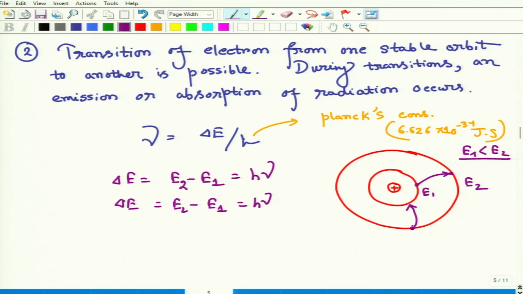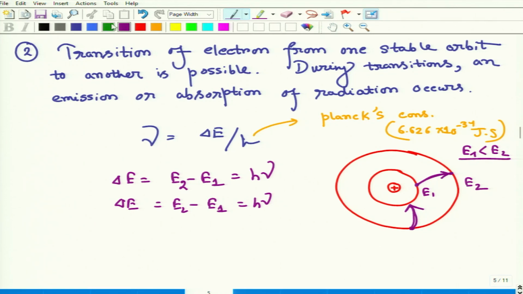From higher excited state to lower excited state, the energy is decreasing. So extra energy will be emitted from the atom. So there are two cases: this is the emission, this is the absorption, right? In these cases, the radiation can be absorbed or emitted. Here the radiation will be absorbed, here radiation will be emitted. Okay, so this is the case.